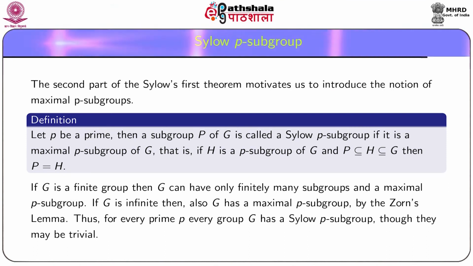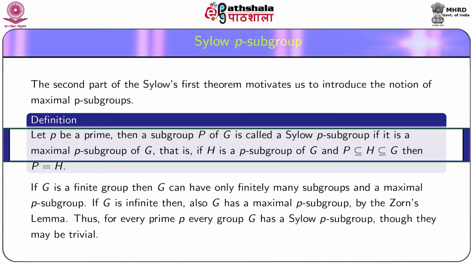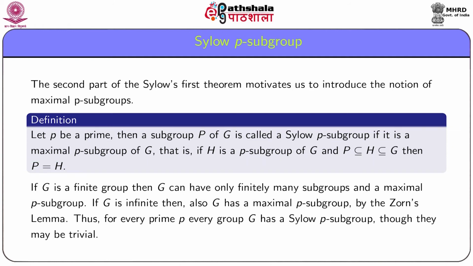These maximal p subgroups are called Sylow p subgroups. Let p be a prime, then a subgroup P of G is called a Sylow p subgroup if it is a maximal p subgroup of G. That is, if H is a p subgroup of G and P subset of H subset of G implies P equal to H.